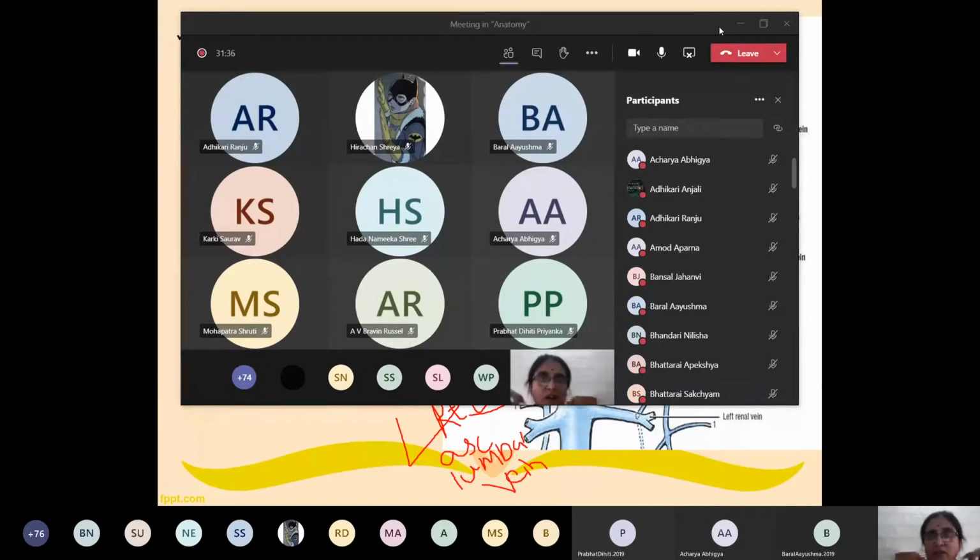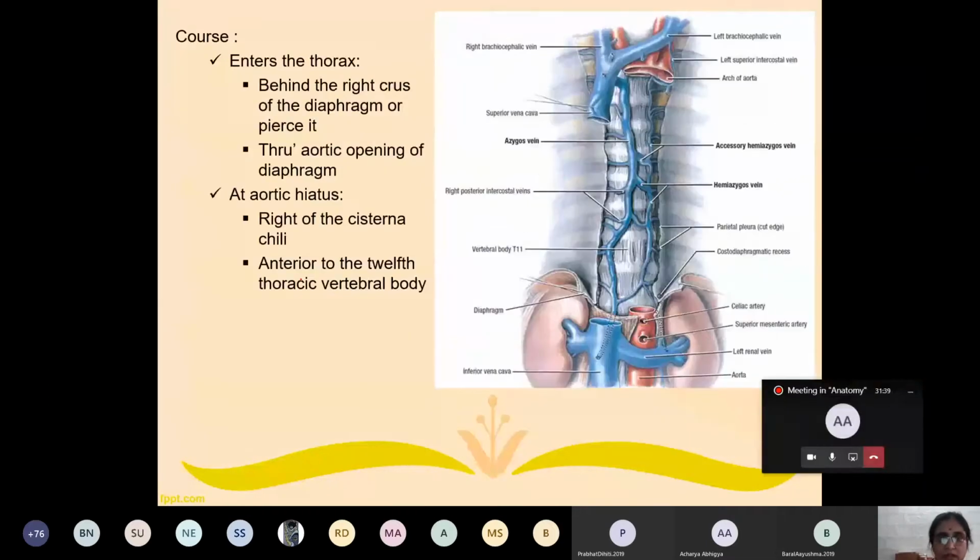Yes? Now we will enter into the course. The azygous vein, after its formation in the posterior wall of abdomen, enters into the thorax. Which region here? What is this region? This is thorax. It enters into the thorax by behind the right crus of diaphragm.